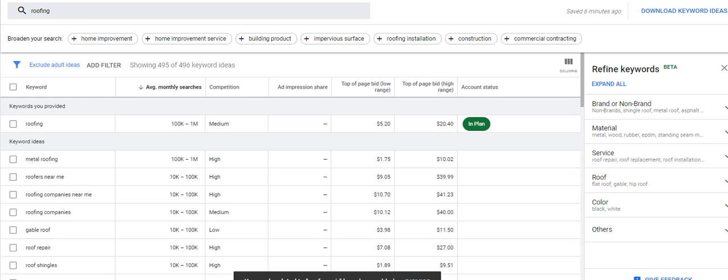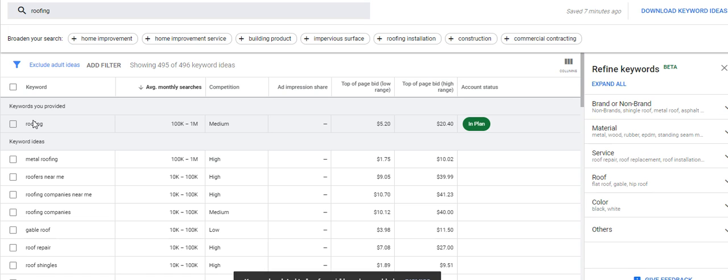Google is higher intent, meaning you're going after people searching for you or your service, right? Facebook is more, here I am, would you like to use my service? So there's a big difference, right? People aren't going into Facebook and saying, I'm looking for roofing. They're typing into Google and looking for roofing, right? So what you do for something like this is you go to a keyword planner and figure out what I can use as far as keywords, so when people type it in, I come up in the ad. Like, when they type in roofing per se, then I would come in to the ad.